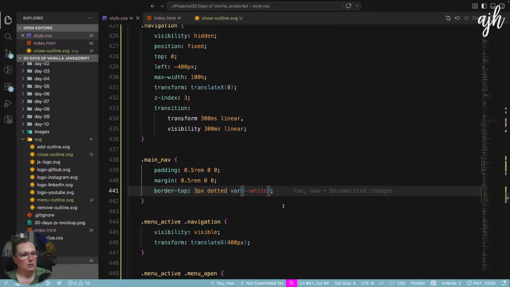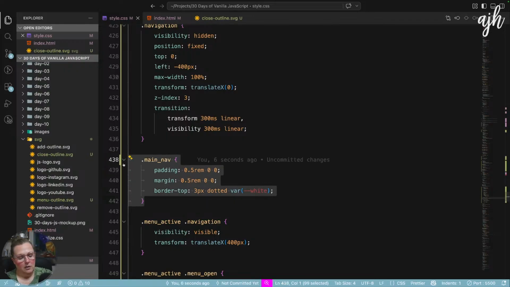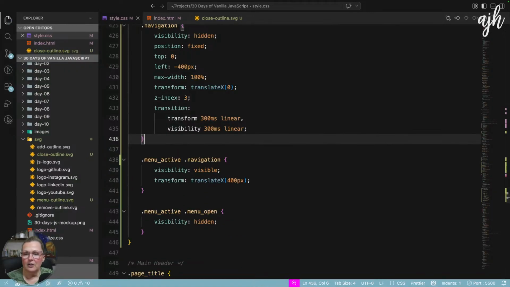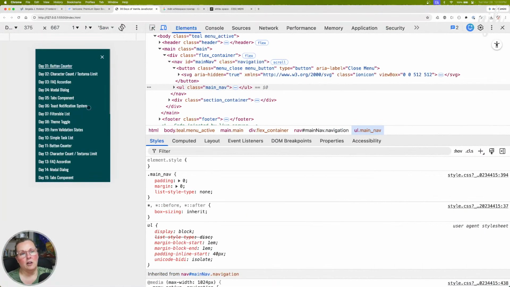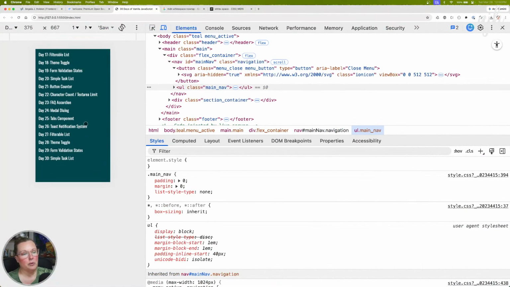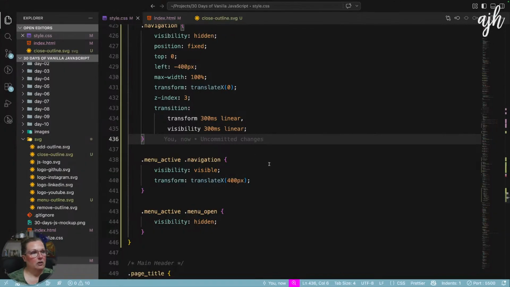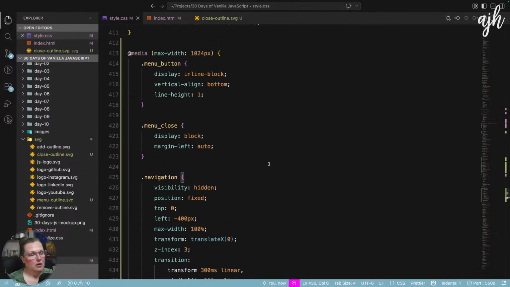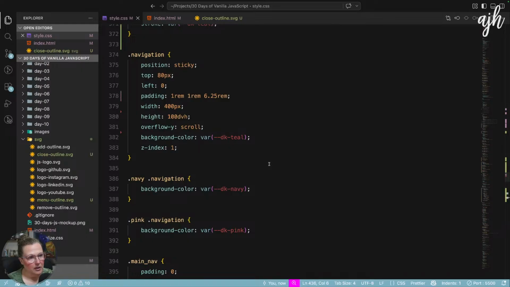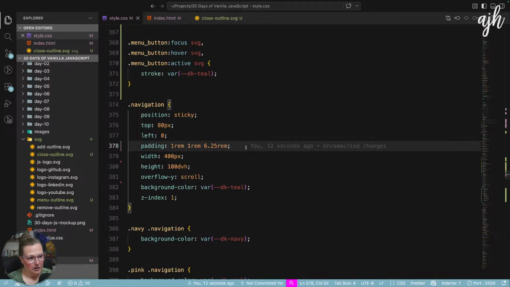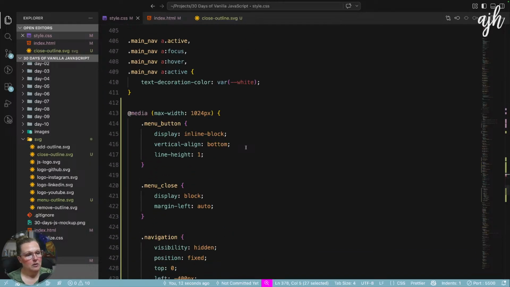Yeah, I don't think we need the border. Well, there's nothing stopping me from coming back and improving upon this. I think what matters right now is that we have a functional navigation. Let's make sure that we adjust the padding on the nav element right here inside our media query. I like 3 rems.